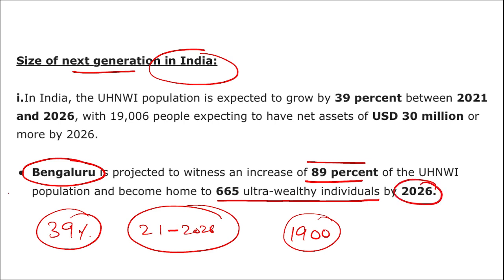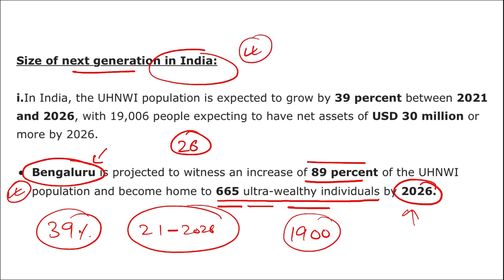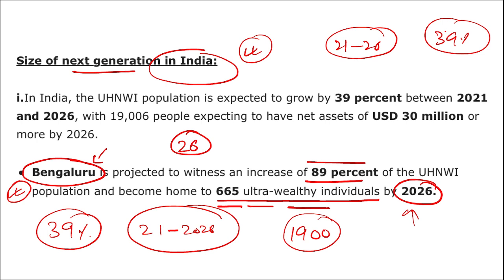So the highest growth in the ultra high net worth individuals will be shown by Bangalore in the coming years till the year 2026, and it will be home to more than 665 ultra wealthy individuals by the same year. So this is the data of India. It is saying that between 2021 to 2026, India will be expecting a growth of 39% for the ultra high net worth individuals, and this will be around 19,000 people for the coming 5 years, that is until the year 2026.